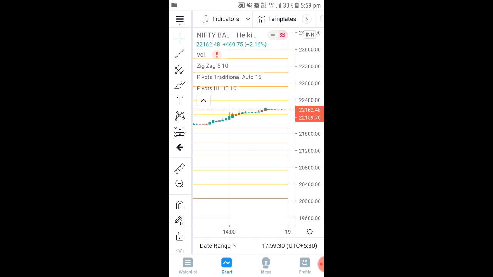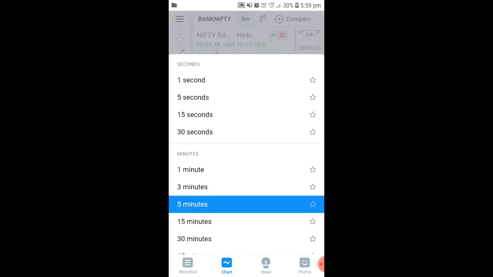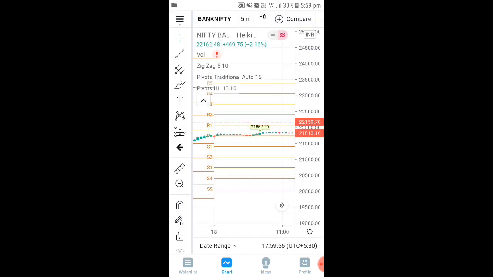Some people enter just by seeing this. Here you can see it came and touched the pivot point. Some people will think, okay, this is going to be the downside, but if you see the candle, it is not broken. Once it is broken, you have to wait for another 2 candles, then only enter. And always when you are going for a support and resistance strategy, select the 5 minutes time frame. Based on the 5 minutes time frame only you have to take a trade. This is the major aspect of support and resistance.